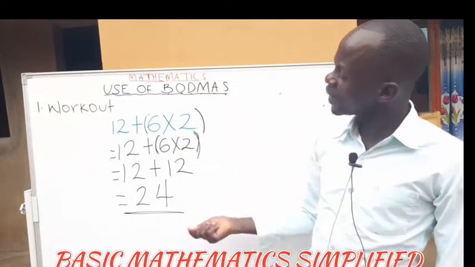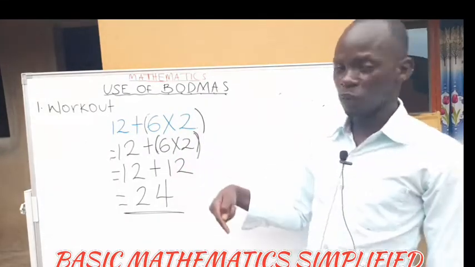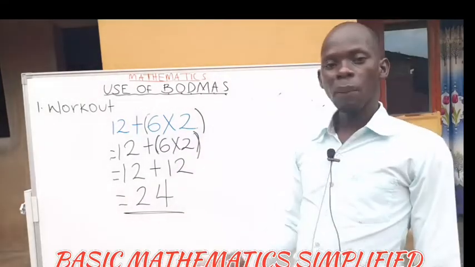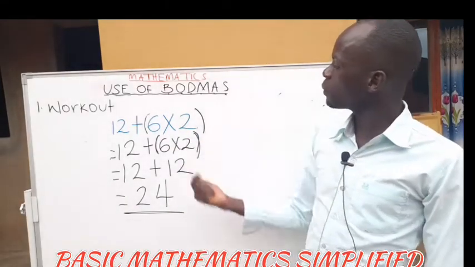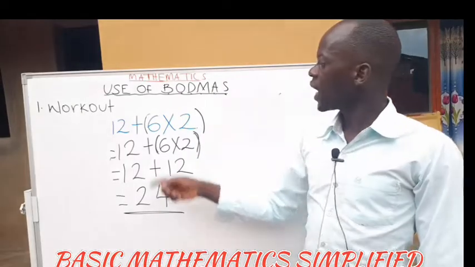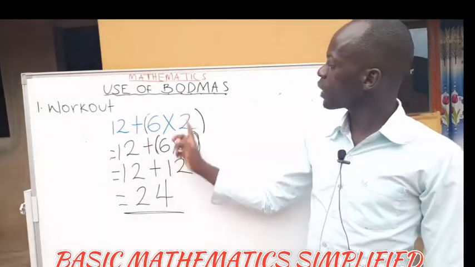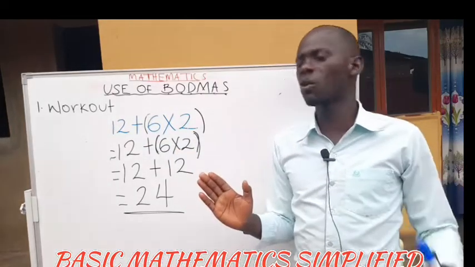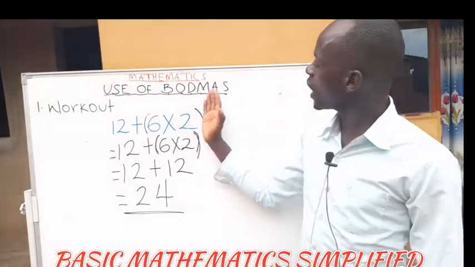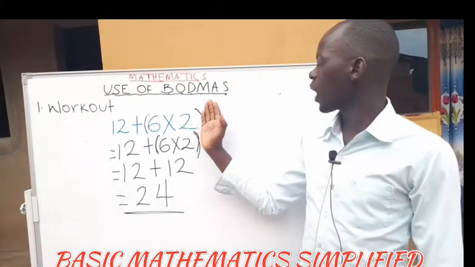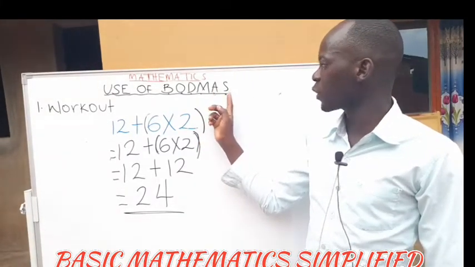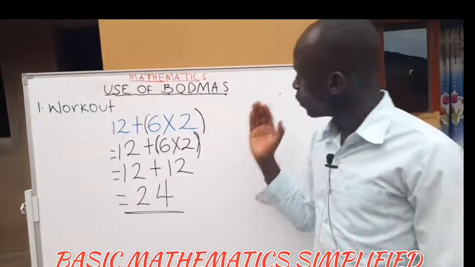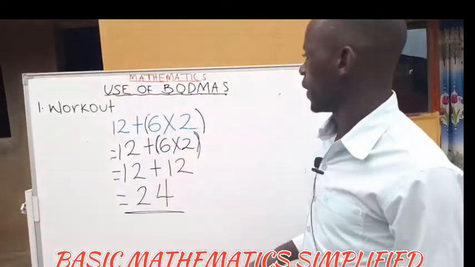So 12, we are adding onto it the product of 6 and 2. But the other time they said 6 minus 12 plus 18. We are supposed to add first because addition comes before subtraction. And here, since multiplication comes before addition, that's why I've also multiplied first. It's very simple. Let it not confuse you. If it is any other operation apart from these two combined, addition and subtraction, the rest you don't rearrange. So I don't want us to move far to confuse you for nothing.